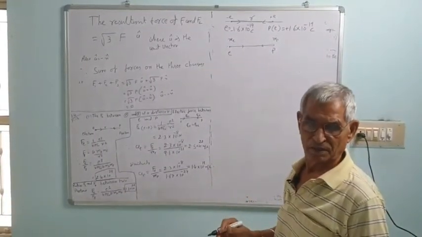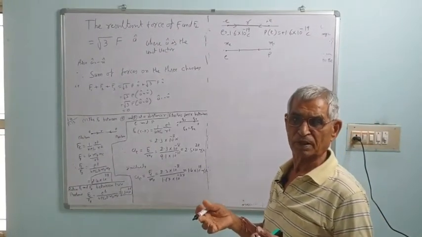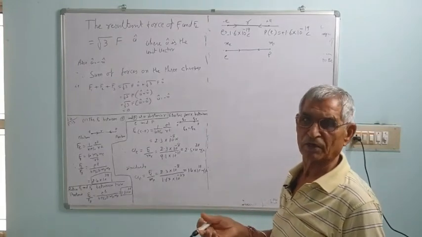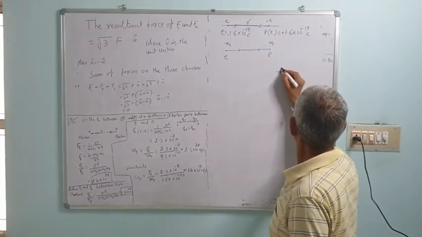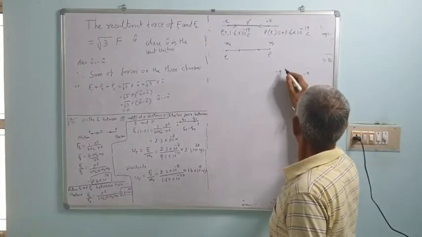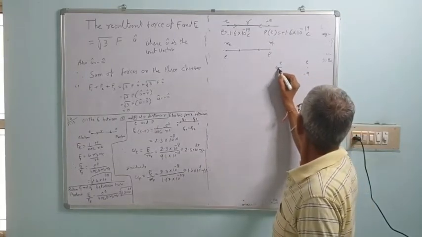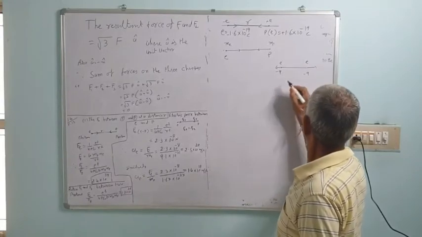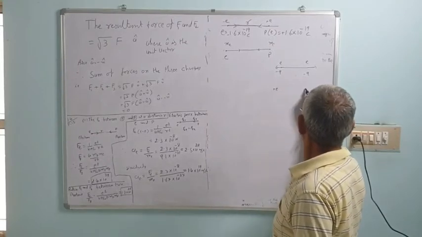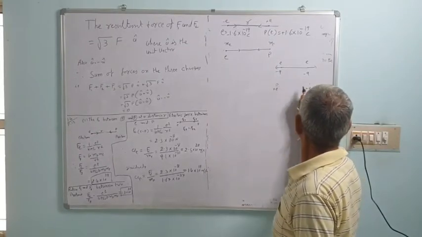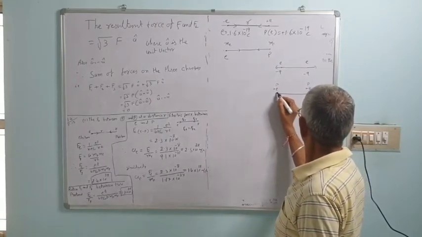Suppose they are similar charges, proton and proton, the electric force between them will be repulsive. The electric force between electron and electron also will be repulsive. So minus e and minus e, that is electron and electron, that will be a repulsive force. Similarly, plus e and plus e, that is proton and proton, that is also repulsive.